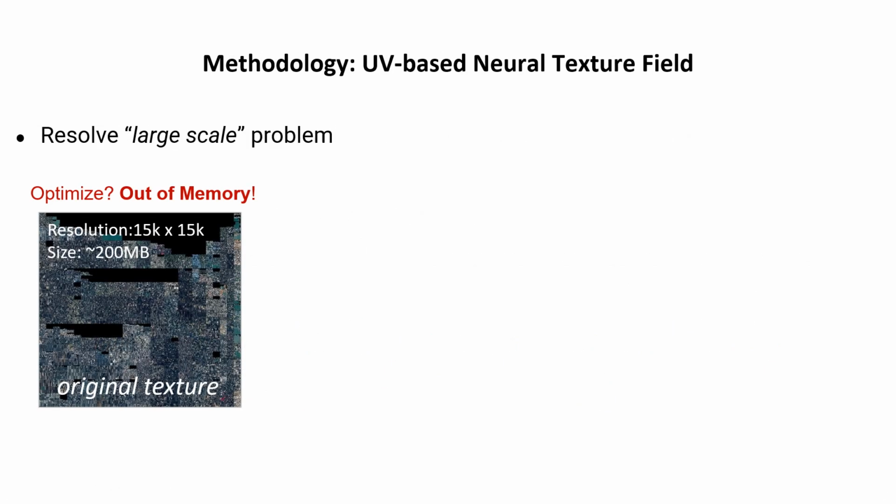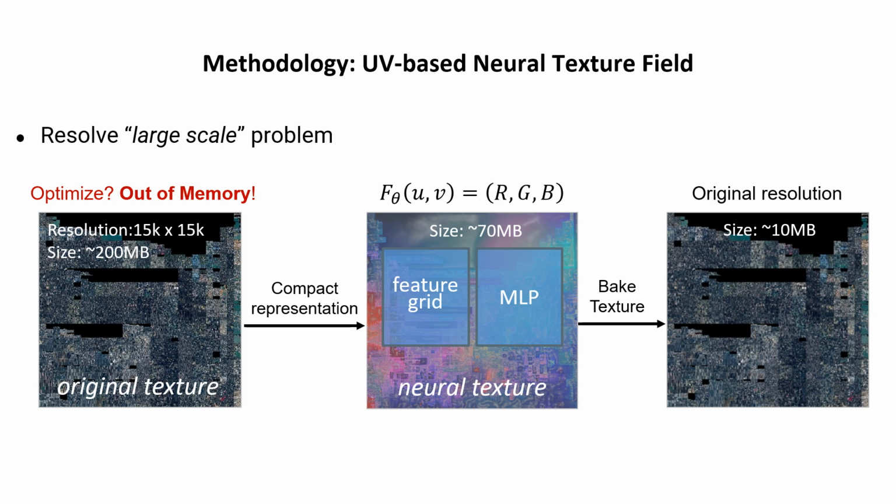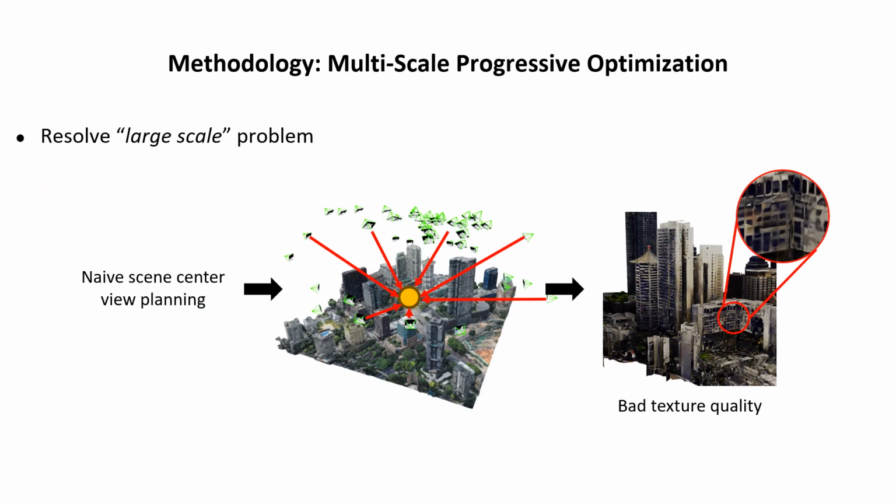To resolve the problem of large texture, we select a compact UV-based neural texture film, which reduces the memory consumption during optimization. Most existing works tend to uniformly plan training wheels with fixed camera intrinsics, which is not applicable for a large-scale scene. Therefore, we propose a multi-scale progressive optimization strategy.